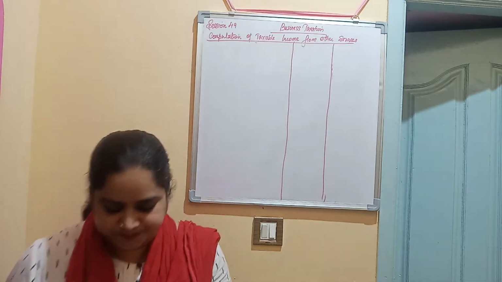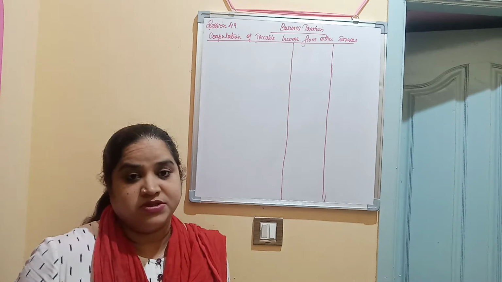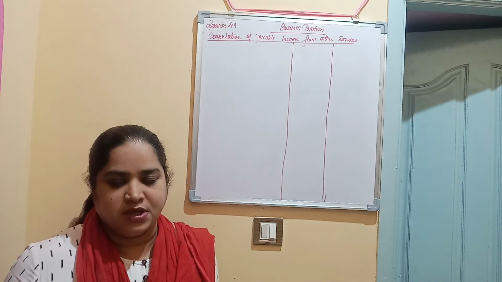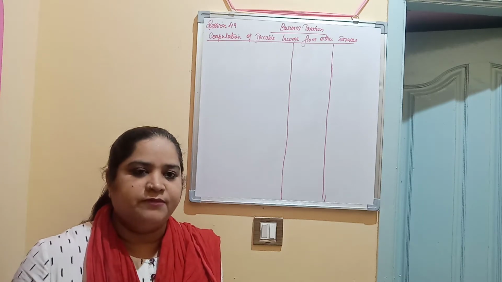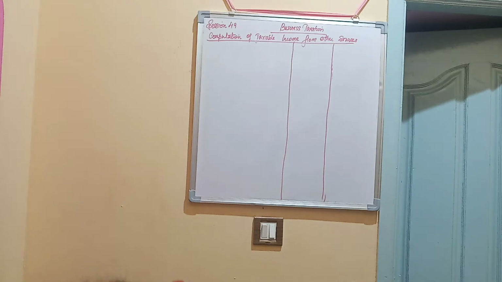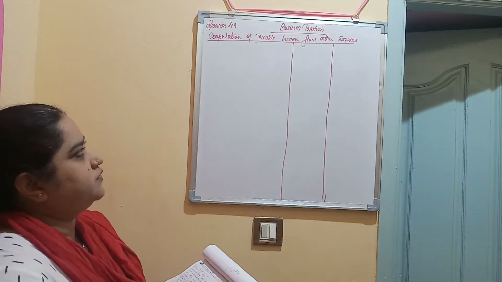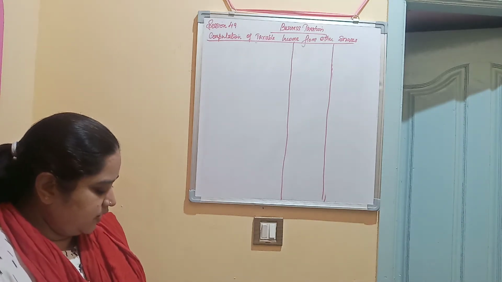Let's start. The illustration is of Mr. Suhas, who is a resident, and he has given you a list of items which are to be taken into account for computation of his income from other sources. Let's quickly start the problem. I've already mentioned it on the board. Computation of taxable income from other sources. So we shall take the items one after the other.